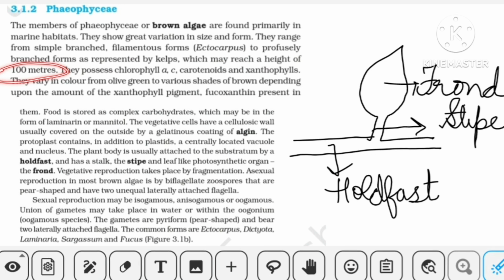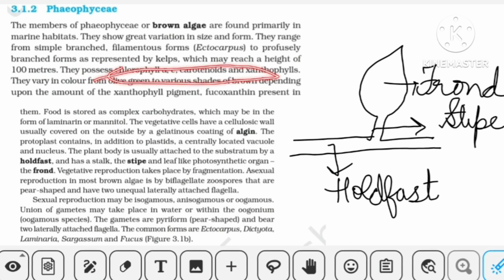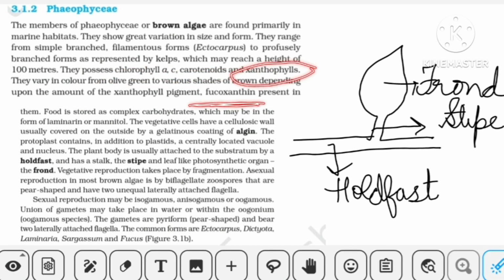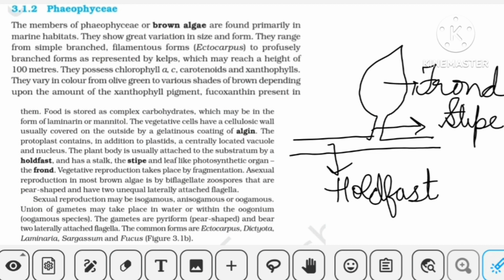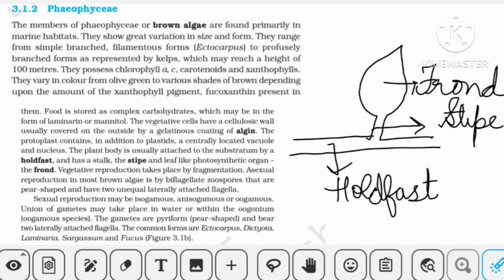Further moving, we have 2 important concepts: pigments and food material. Here the pigments are chlorophyll A, C, carotenoids, and xanthophyll. The main pigment is the xanthophyll pigment fucoxanthin, due to which it gets its characteristic color, and due to which we call it brown algae, Phaeophyceae. They also mentioned that they vary in color from olive green to various shades of brown depending upon this pigment.